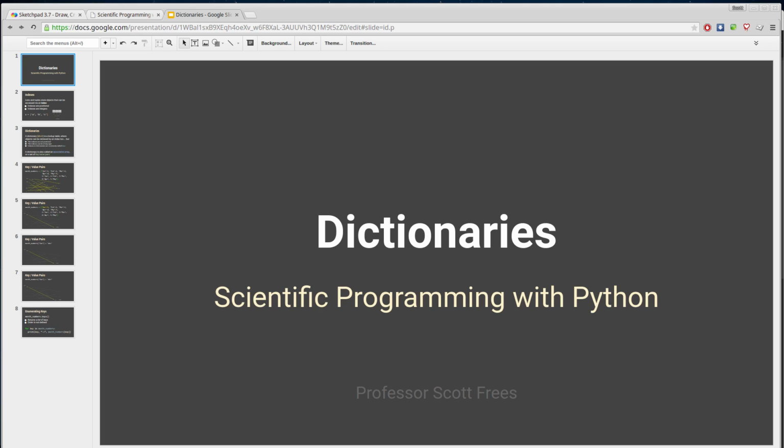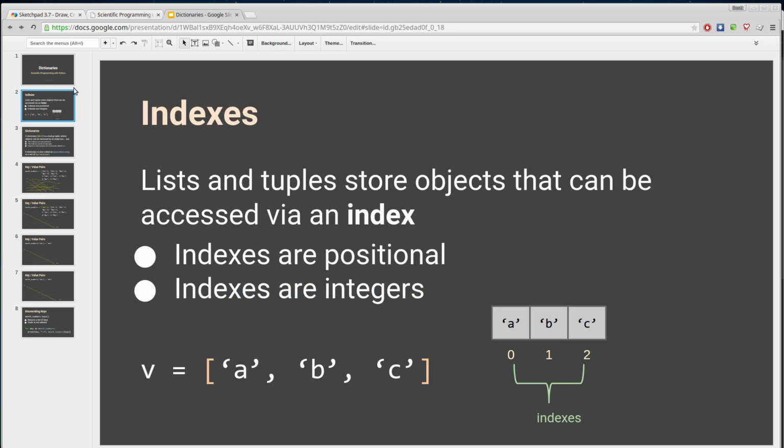And incidentally, they are not sequences. Remember, the definition of a sequence is an ordered list of items or an ordered set of items. That's something that a dictionary will not give us, but it'll give us some additional functionality. So let's look at what the key differences between dictionaries and lists in particular are.